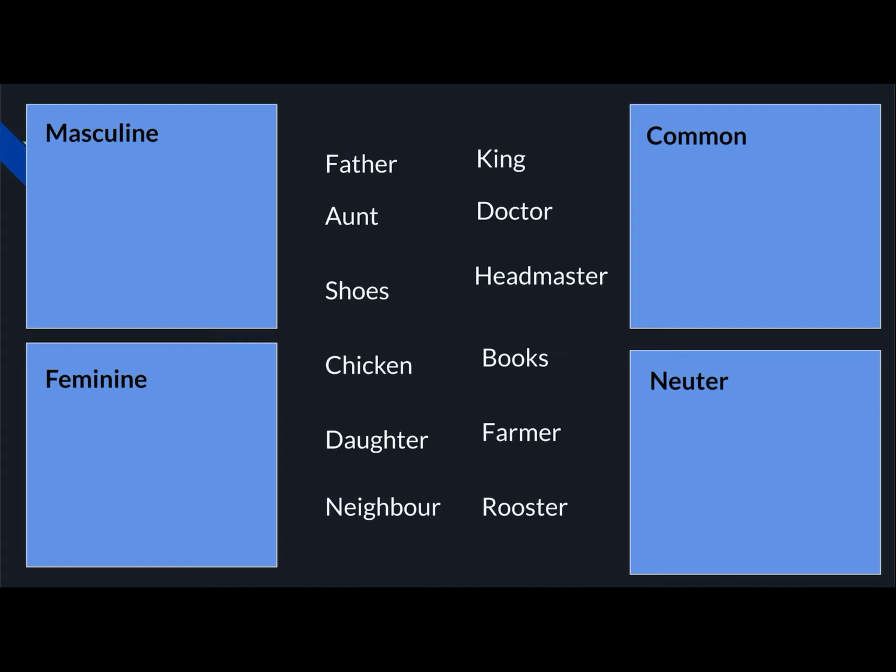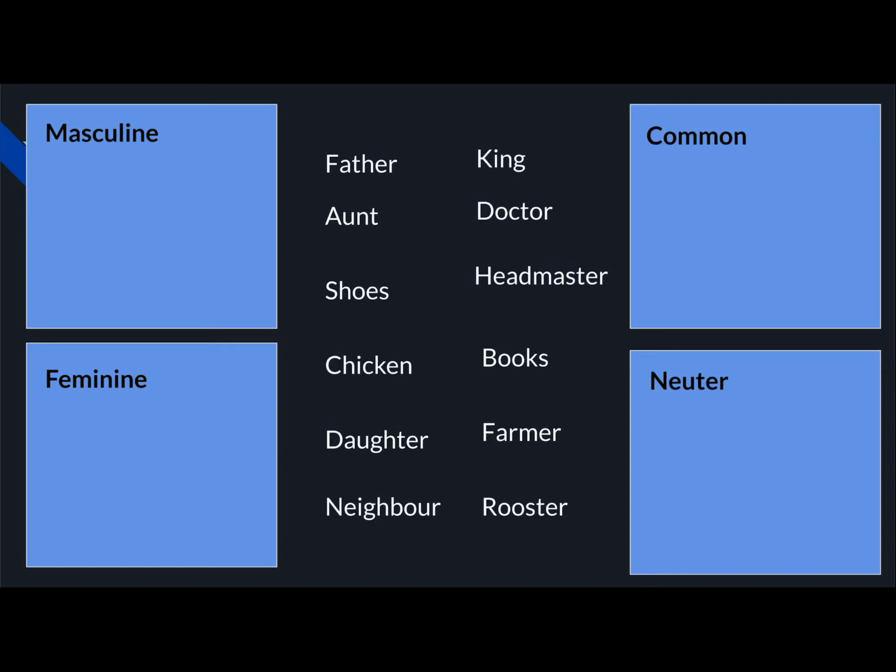Now we are just going to do a short puzzle game here. So here so many words are given in the middle and four boxes are there and the names of the genders are written there. We have to pick up the word and place it in the correct box.